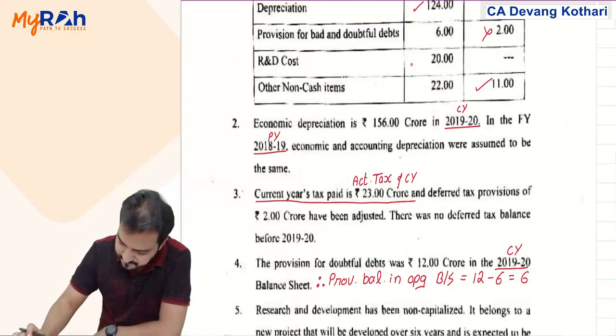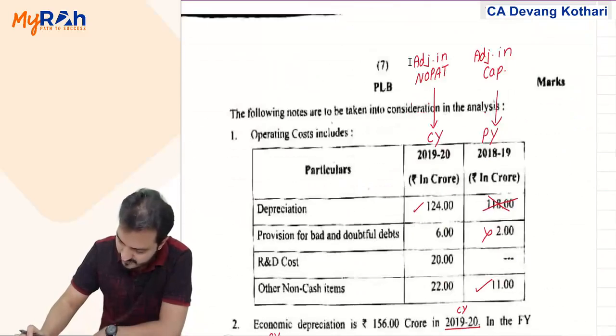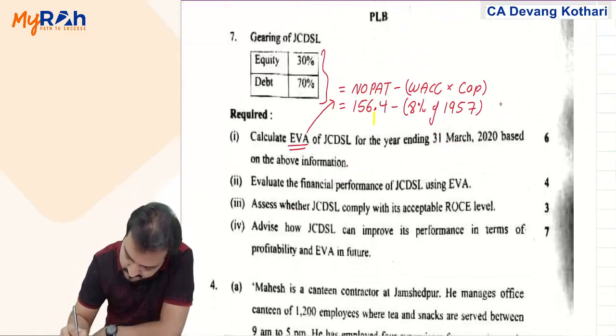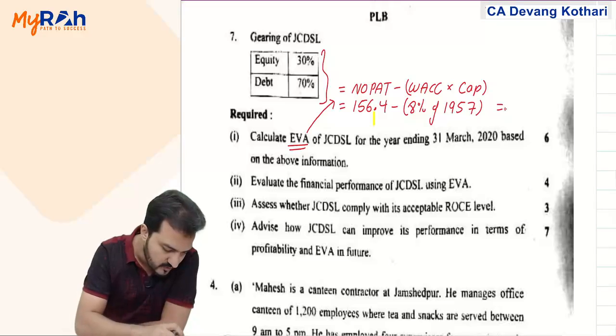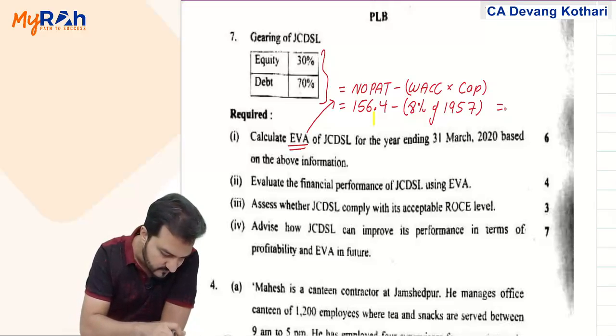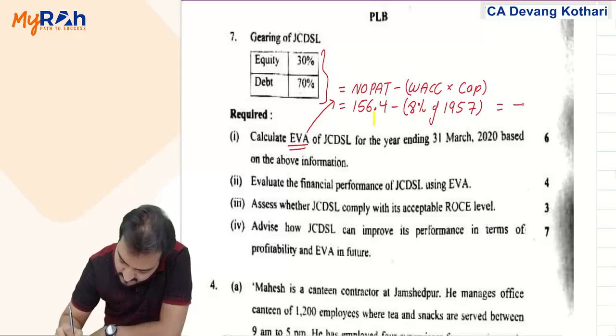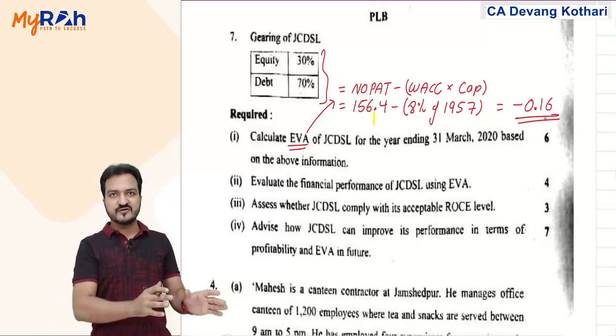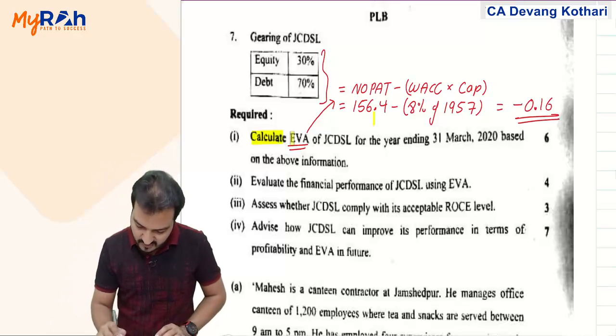Just confirm. Yeah, 1957. That simply gives me the EVA. 1957 into 8%, and I deduct that from 156.4, gives me EVA negative 0.16. Negative.